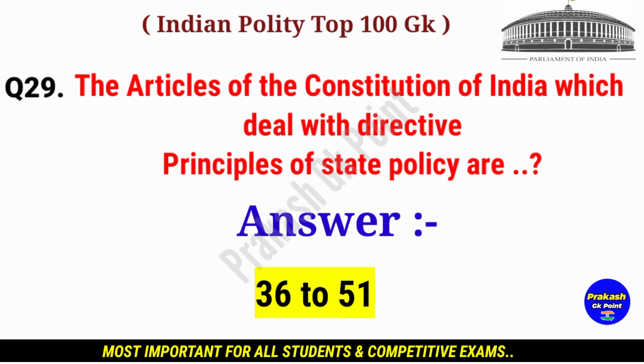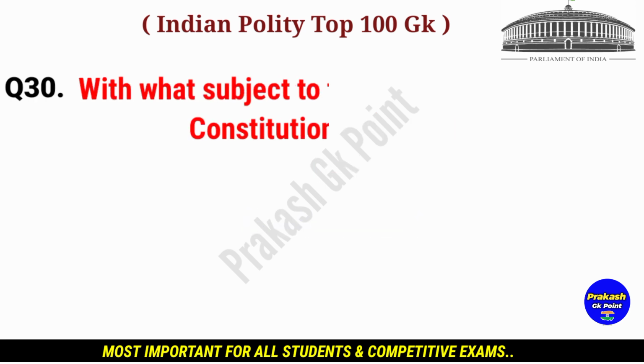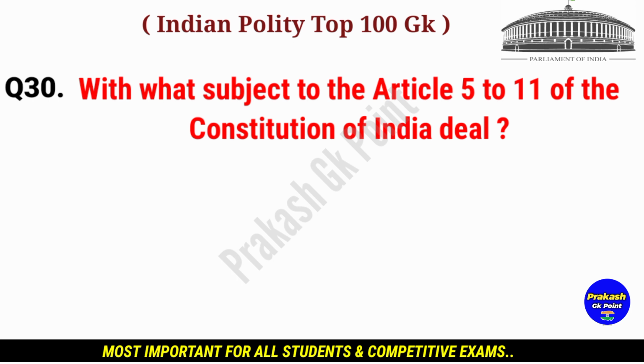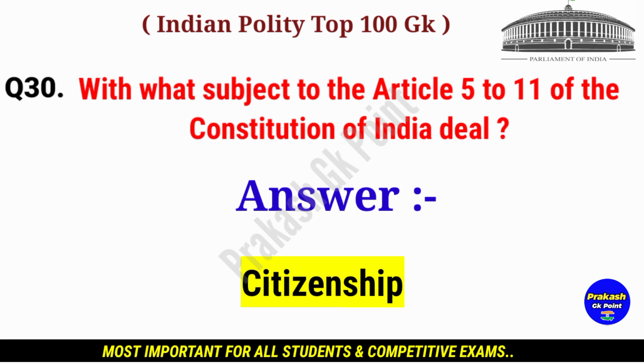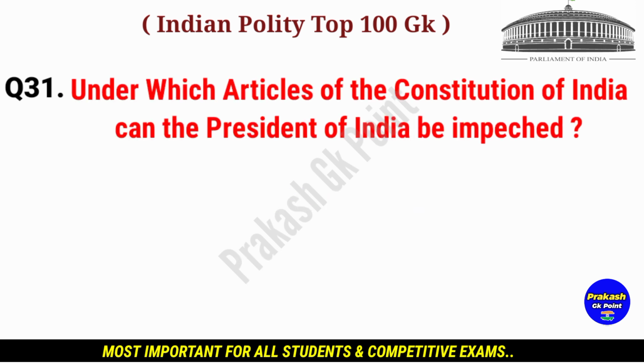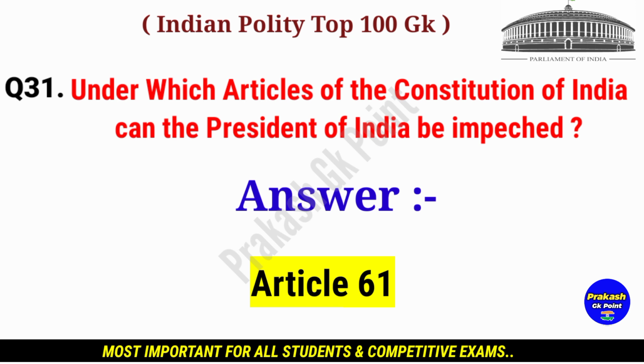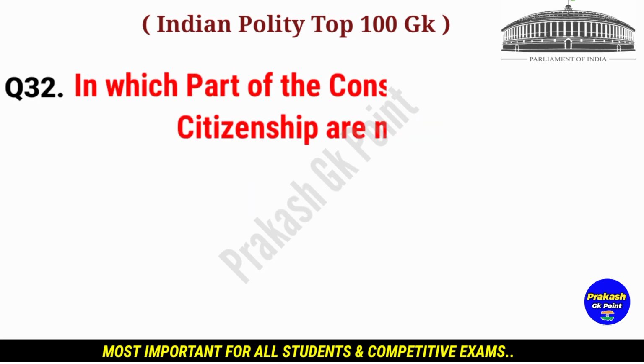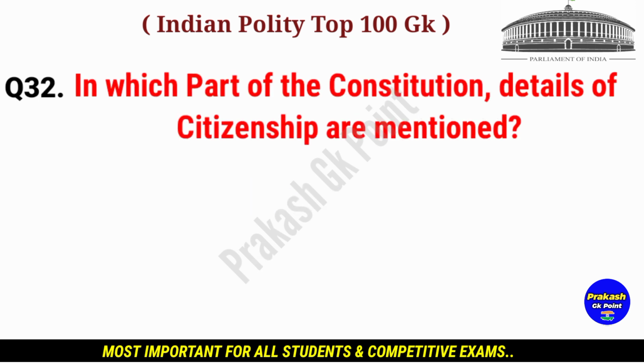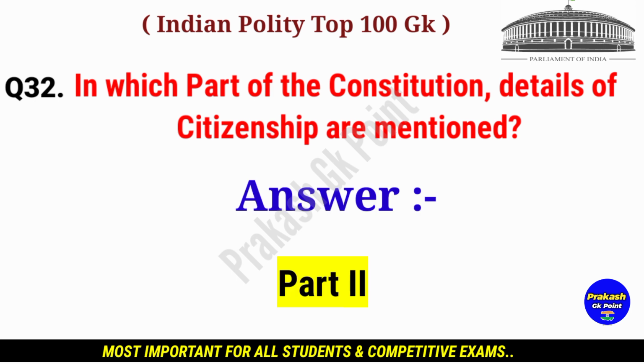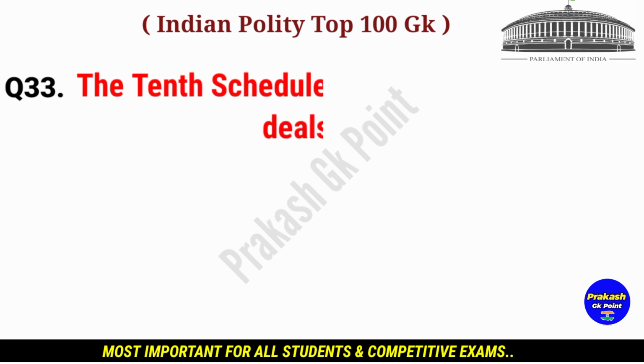Answer. 36 to 51. With what subject do Articles 5 to 11 of the Constitution of India deal? Answer. Citizenship. Under which article of the Constitution of India can the President of India be impeached? Answer. Article 61. In which part of the Constitution are details of citizenship mentioned? Answer. Part 2. Next question.